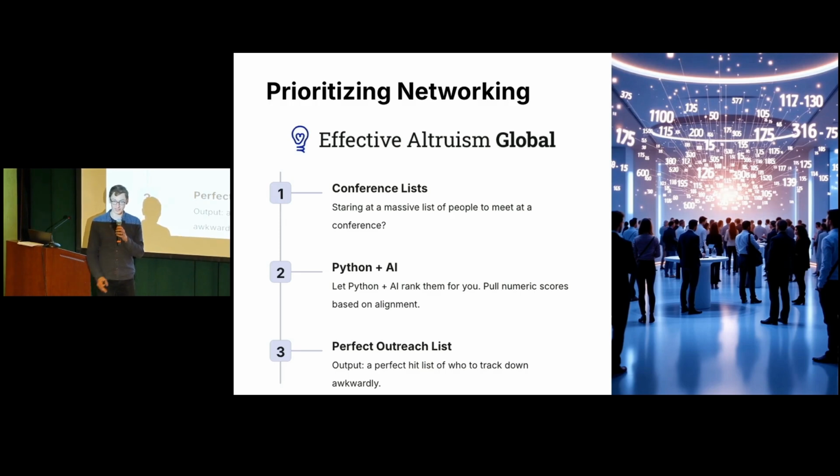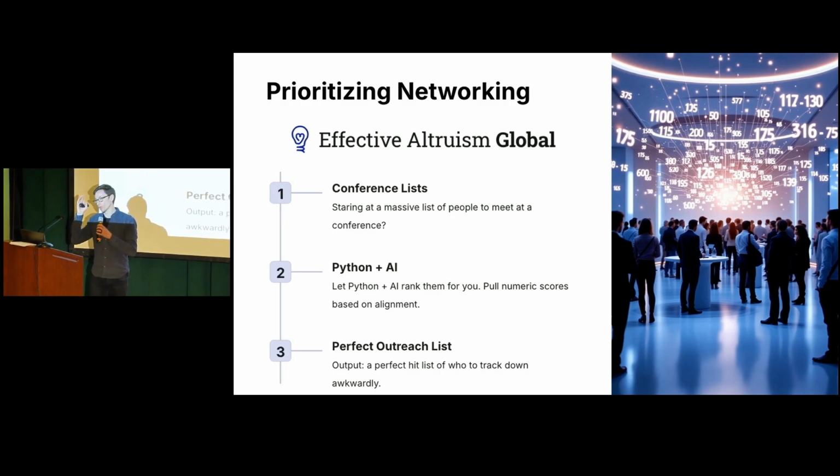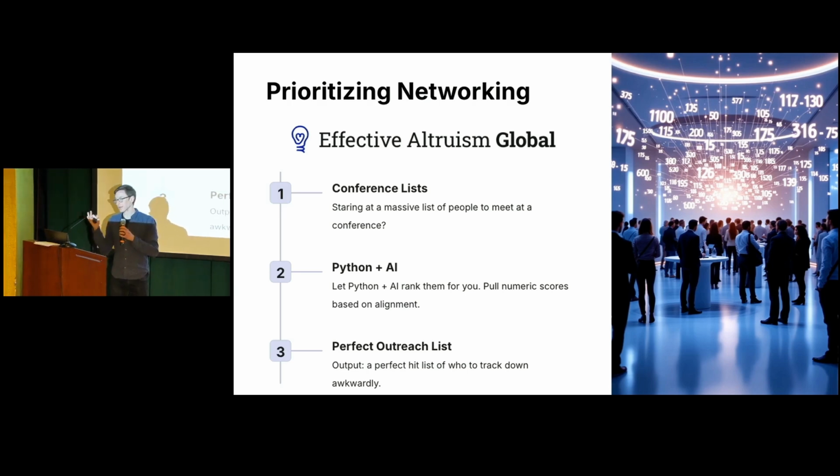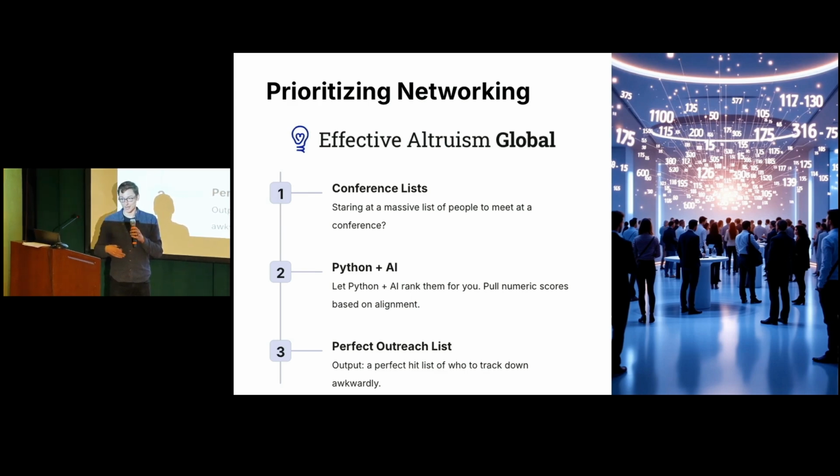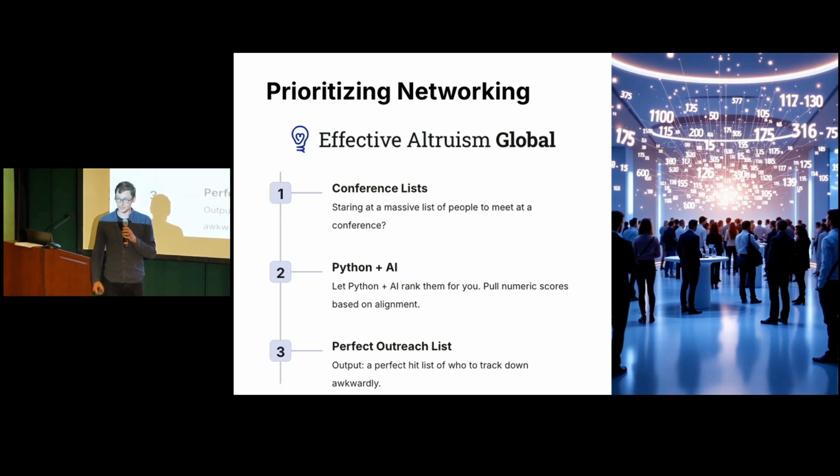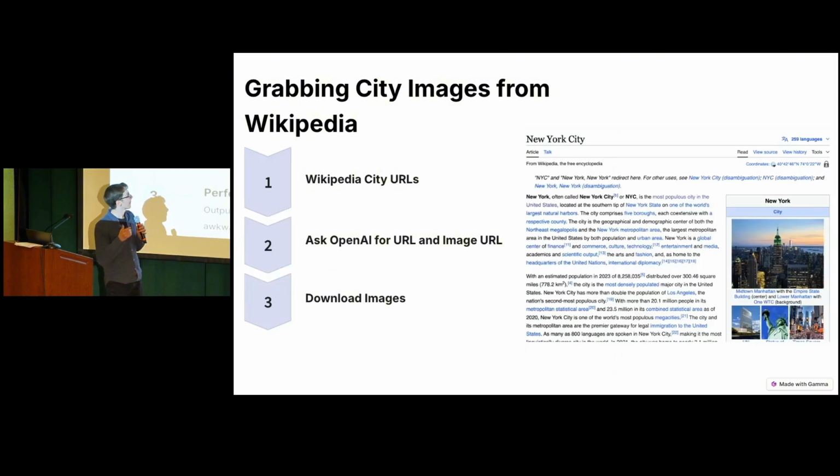So I can say, hey, I'm looking to connect with people on operations, on marketing. They should probably be interested in farmed animal welfare. Can you give me a numeric score for this person across X, Y, Z categories so that I can save some time not having to read or search line by line over 1,000+ attendees, and I can do my outreach for one-on-ones a little bit better.